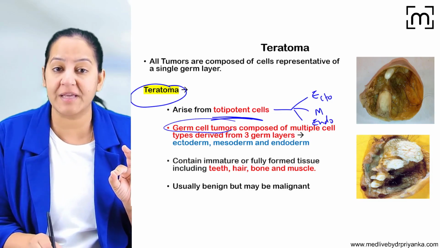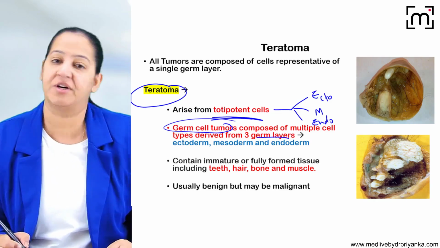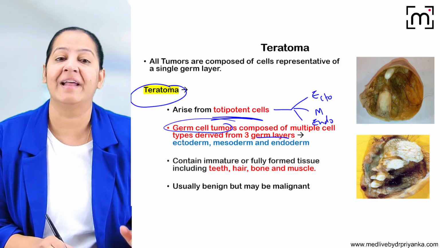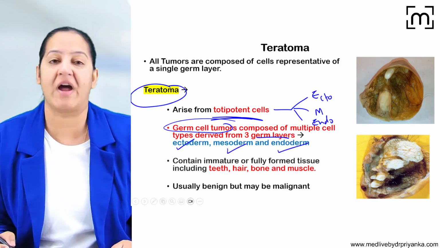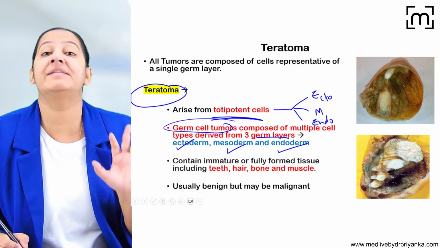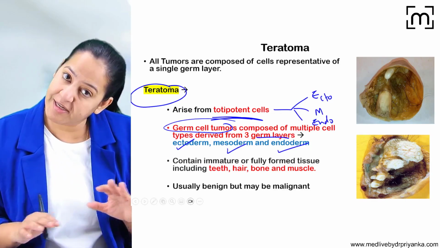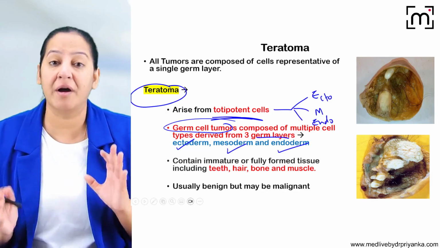It is a type of germ cell tumor composed of multiple derivatives of the three germ cell layers. Sometimes it can contain derivatives of the ectoderm, of mesoderm as well as of endoderm. So it is a unique tumor, a type of germ cell tumor in which the components are derived from multiple germ cell layers, maybe all three sometimes.